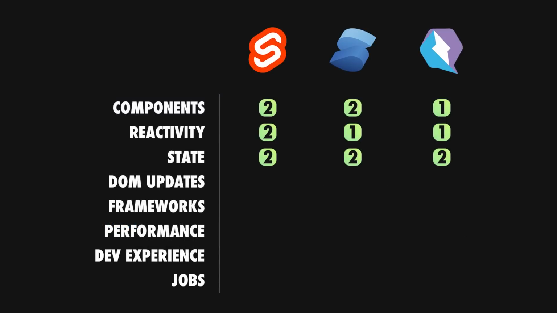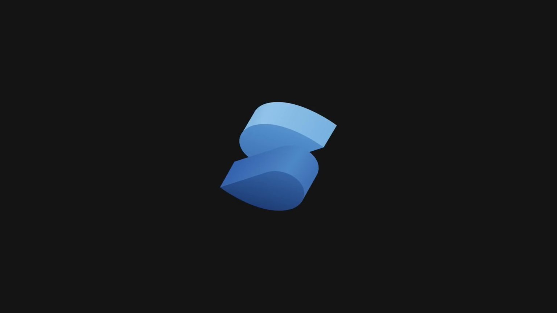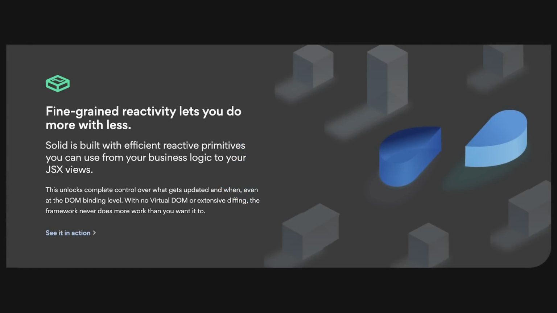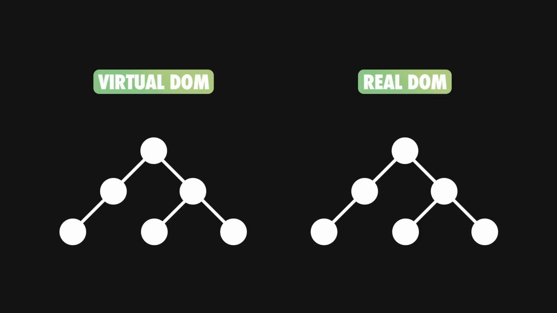We've discussed reactivity and state, let's now take a quick look at the last piece of the puzzle, updating the DOM. Svelte and Solid are keeping things really simple here. When changes are detected, the DOM is accurately and efficiently updated. Qwik, on the other hand, relies on a virtual DOM, an in-memory representation of the real DOM, used to minimize the number of updates to the real DOM.